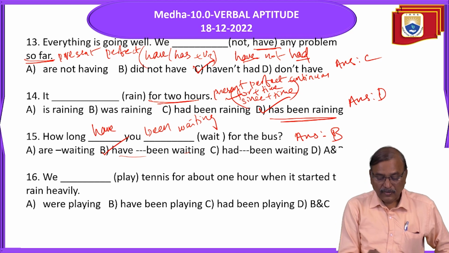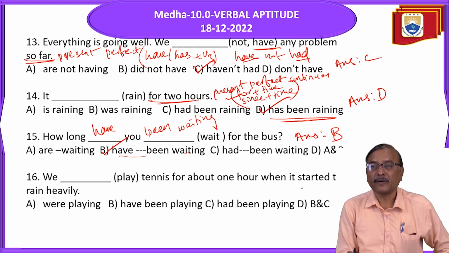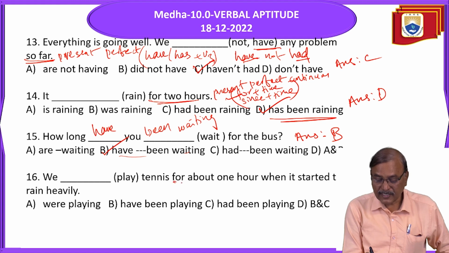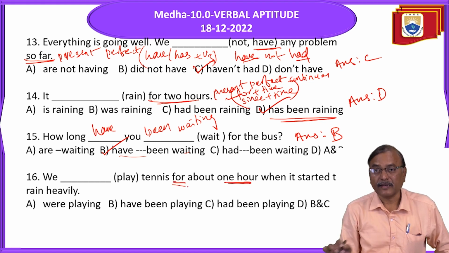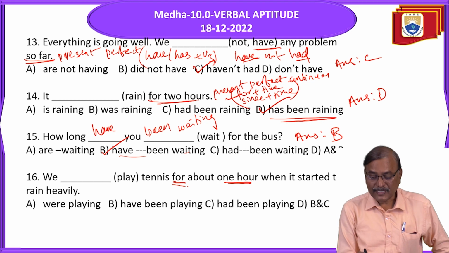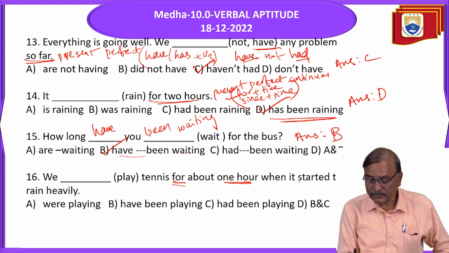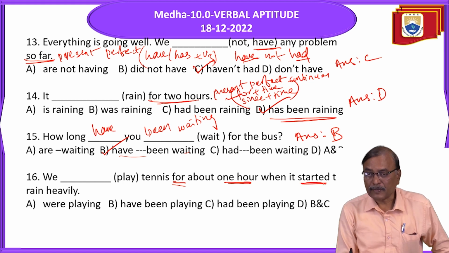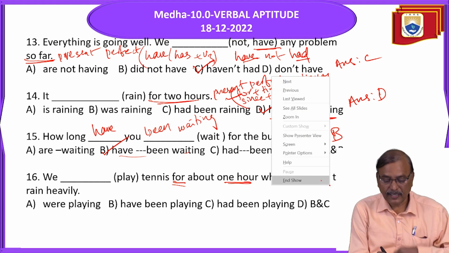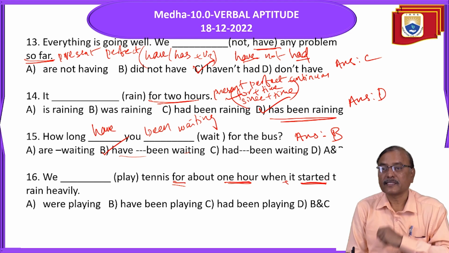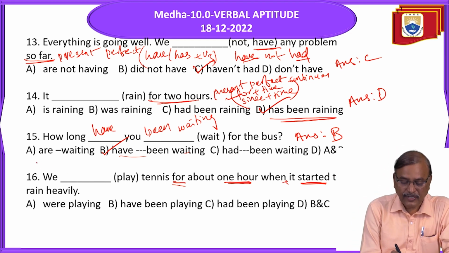Next. "We ___ play tennis for about 1 hour when it started to rain heavily." So what is the hint here? For plus time is there. But remember, for plus time, is it always present perfect continuous tense? No. For plus time by past, when it started, that is the hint: for plus time plus past.